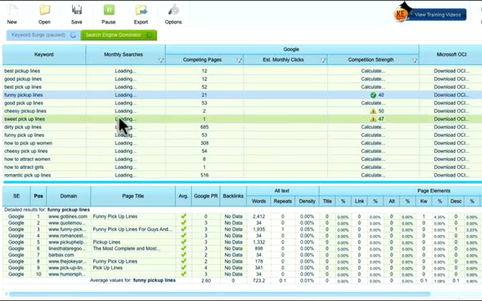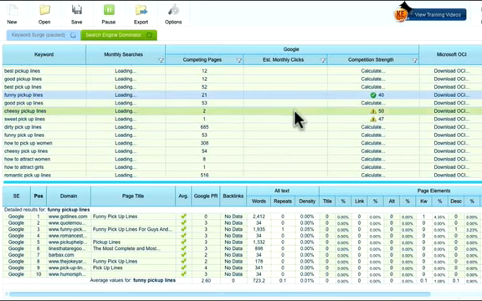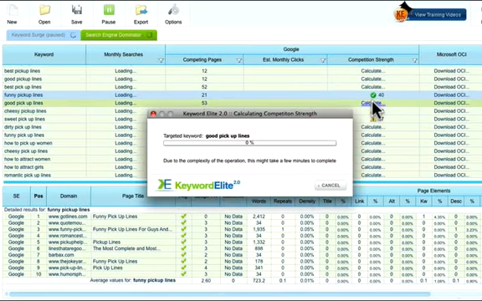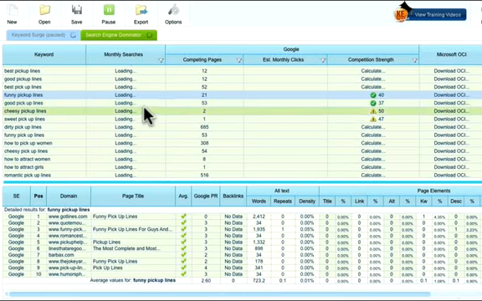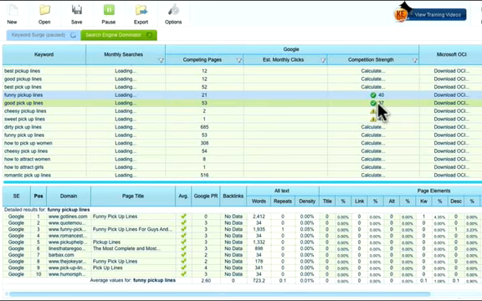So if I were to do those three, what would I do? It gives me a warning sign, 47, 50, and then the other one, check mark 40. It's a no-brainer. I'm choosing the one that says 40, and it's funny pickup lines. Good pickup lines, let's see that one. Okay, so here it is, good pickup lines, 37, green light.